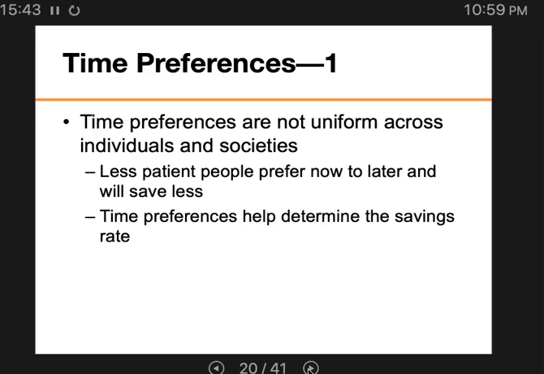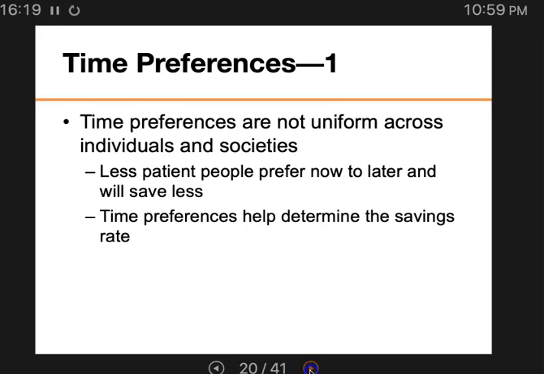Instead of putting money in a savings account or the stock market or bond market, we might put the money into buying other assets such as houses, right? We could invest in property, and that is the way to save for many Americans. So we would not see the saving rate as a portion of disposable income because we put that into buying a house. Okay, so that could be contributing to a lower savings rate in the United States.